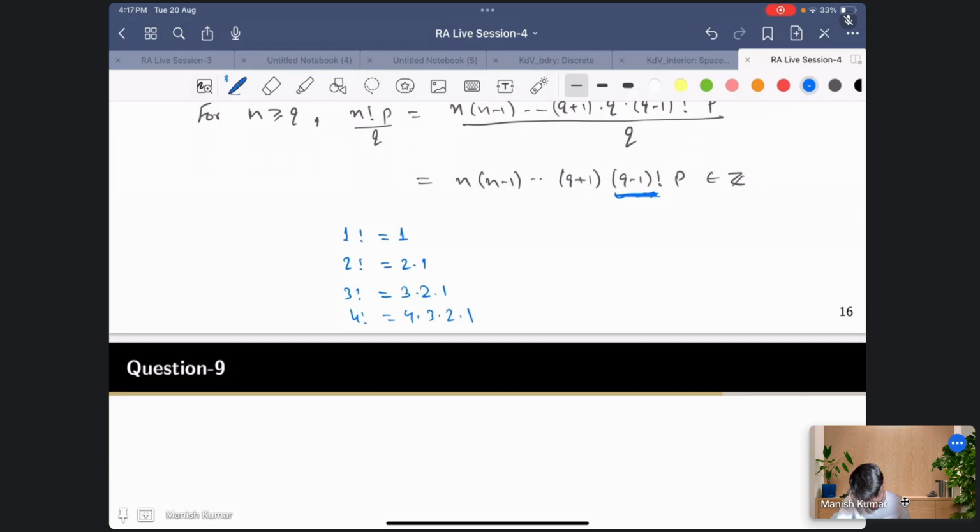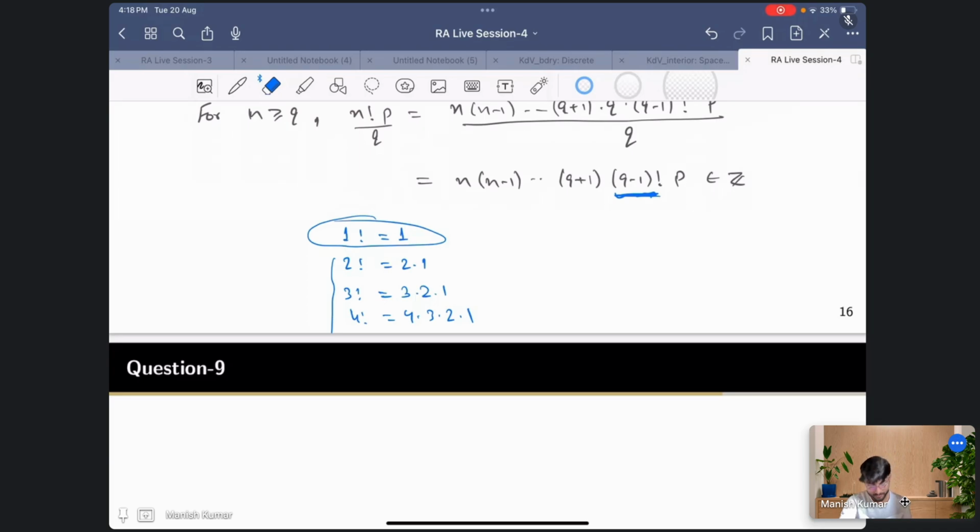So except this case, 2 is in all the terms. It's even, right? Then for large q, I mean q greater than or equal to 3, let's say, then q minus 1 would include 1, 2.